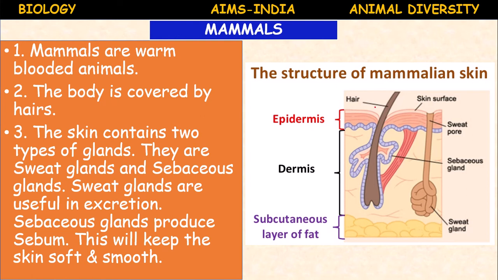Okay, the structure of mammalian skin: if you see, it is divided into epidermis and dermis. Dermis is the innermost layer, with the outer epidermis, and a subcutaneous layer of fat is present. The inner dermis contains two types of glands, sweat glands and sebaceous glands. The sebaceous gland is helpful in nourishing the hair follicles. The sweat glands act as excretory organs, and the sebaceous glands help in the production of sebum.